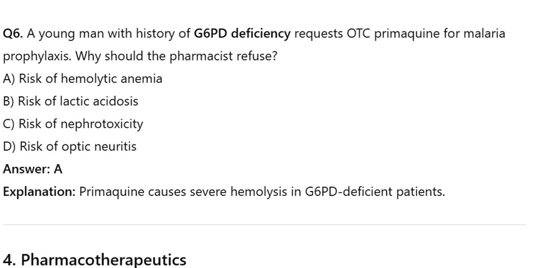Q6. A young man with history of G6PD deficiency requests OTC primaquine for malaria prophylaxis. Why should the pharmacist refuse? A. Risk of hemolytic anemia. B. Risk of lactic acidosis. C. Risk of nephrotoxicity. D. Risk of optic neuritis. Answer A. Explanation. Primaquine causes severe hemolysis in G6PD deficient patients.